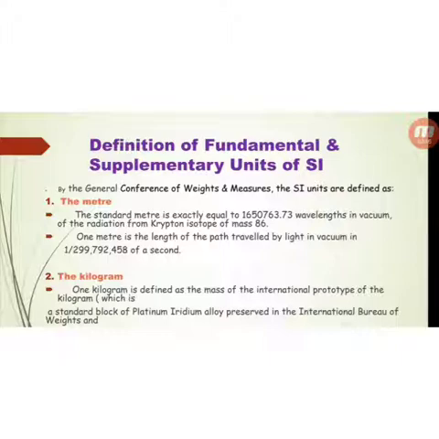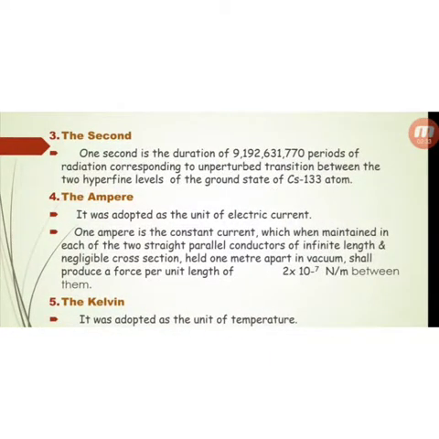Second, the kilogram. 1 kilogram is defined as the mass of the international prototype of the kilogram, which is a standard block of platinum iridium alloy preserved in the International Bureau of Weights and Measures at Sevres near Paris, France. Third, the second. 1 second is the duration of 9,192,631,770 periods of radiation corresponding to the unperturbed transition between the two hyperfine levels of the ground state of the cesium-133 atom.